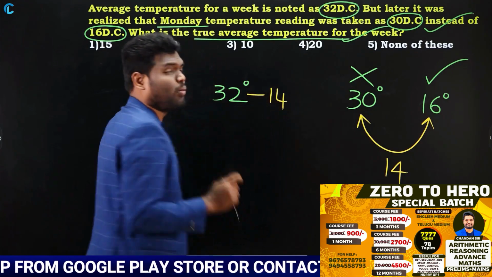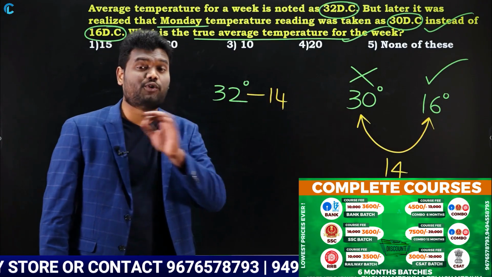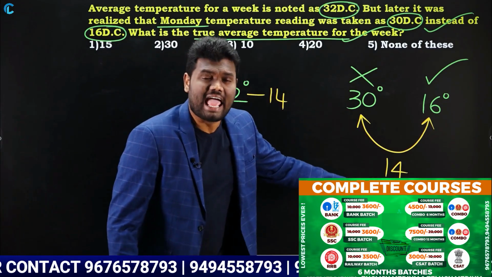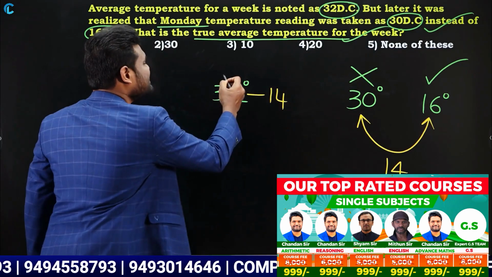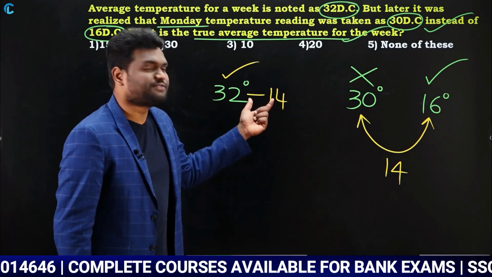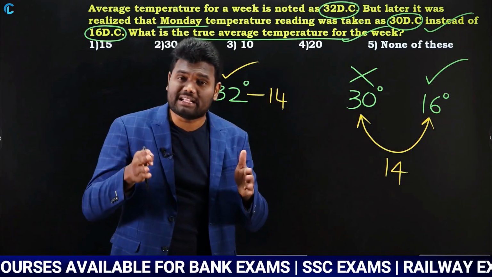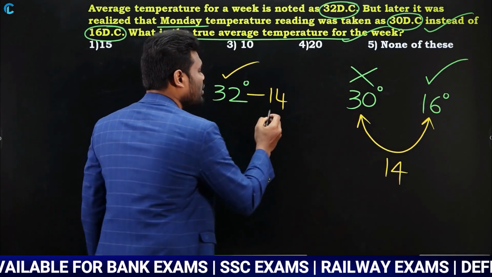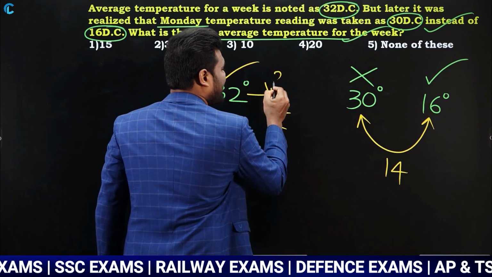But you need to remember one more point. When you are subtracting this 14, you cannot subtract it directly. Now this 14 has to be distributed for the whole week. Why? Because this is the average temperature for a whole week. So that is the reason this 14 degrees has to be distributed for the whole week. Week means how many days? 7 days. So it has to be distributed for 7 days. Then 14 divided by 7 is 2.